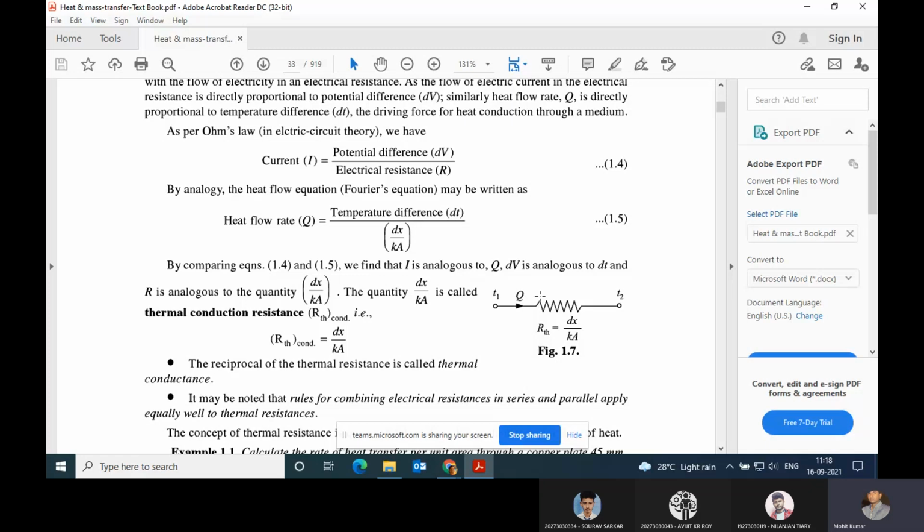It is given as a resistance. If two bodies are placed with a temperature difference, T1 at a greater temperature than T2, then what is present in between is called a resistance, and that is basically called thermal conduction resistance, given by RTH equal to dx by KA.